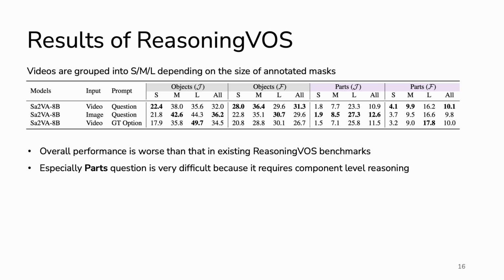Especially, the object parts category is extremely challenging. This is because the task requires component-level reasoning, understanding object structures, and recognizing subtle interaction regions. These findings suggest that reasoning about fine-grained HOI dynamics remains difficult even for recent segmentation-capable MLLMs.